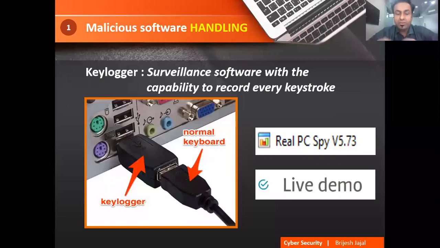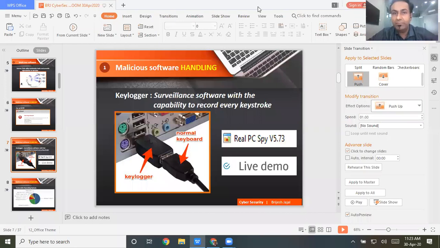For the live demo, I am going to show you the use of Real PC Spy. I have installed a Real PC Spy on my machine. So I will just show.